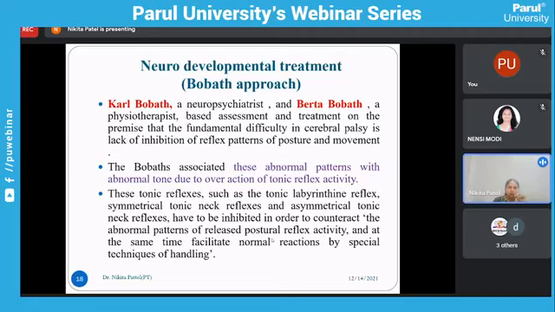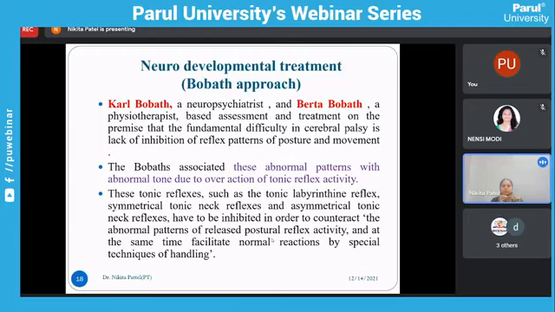Because of this abnormal tone there are primitive reflexes, these tonic reflexes you can get in the child. So these tonic reflexes, such as the tonic labyrinthine reflex, symmetrical tonic neck reflex, that is STNR, and ATNR, have to be inhibited in order to counteract the abnormal patterns of released postural reflex activity, and at the same time you have to facilitate the normal reaction by the special techniques of handling.